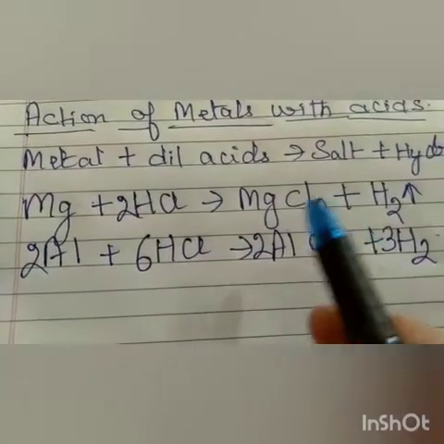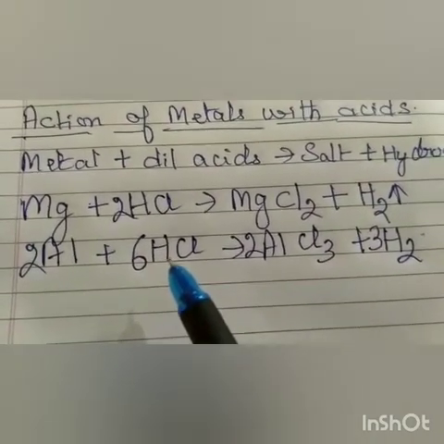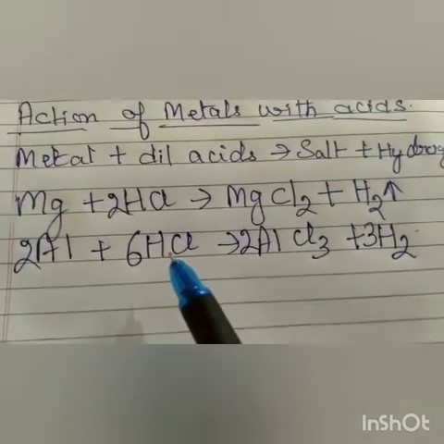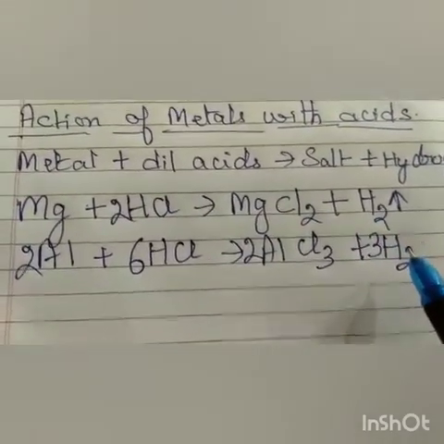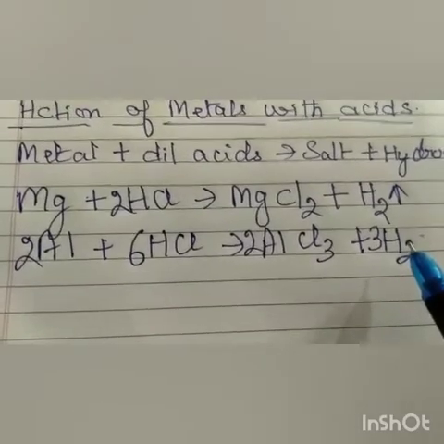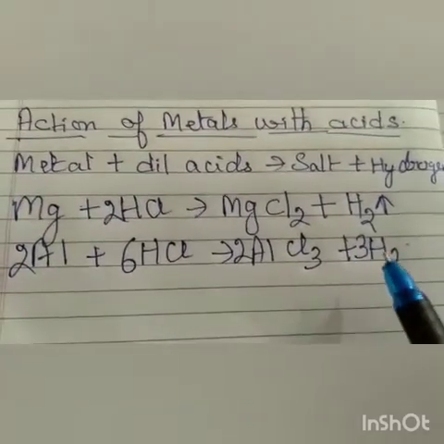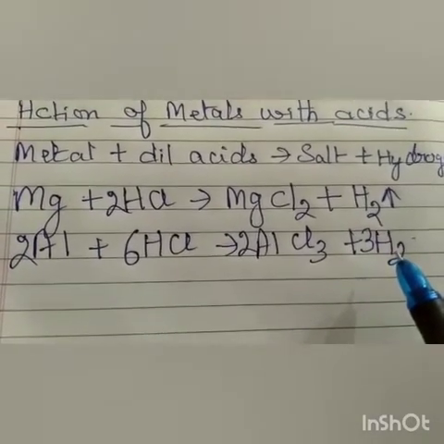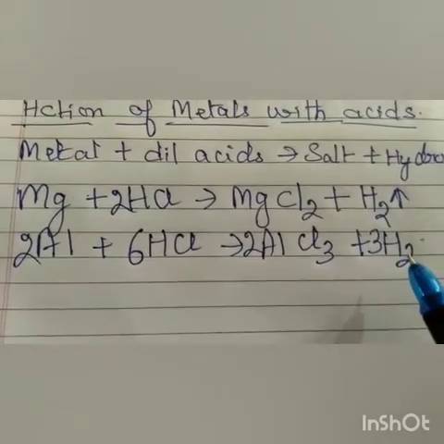Understood? Now children, please notice that if instead of hydrochloric acid we take nitric acid, we will get water here and we will not get hydrogen. Why? Because nitric acid is a strong oxidizing agent and the hydrogen gas which is released will be oxidized to water. Is it clear?